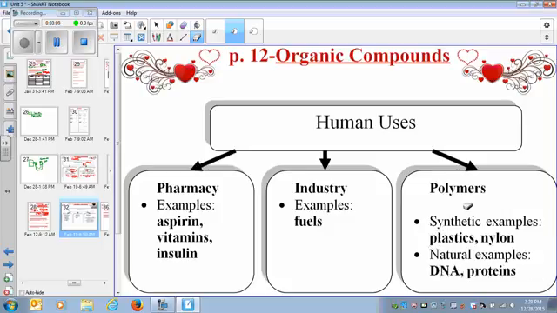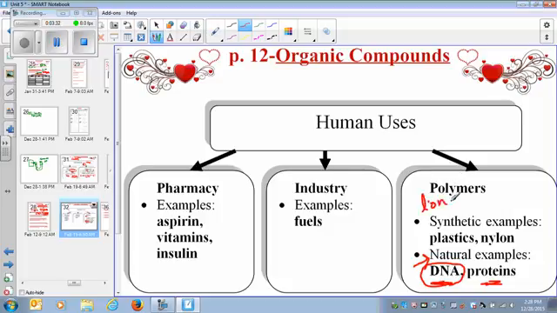This question is going to be on your test: which are the synthetic polymers? Like nylon is something that is man-made. Synthetic means that we made it. Natural means that this is how it exists in nature. We did not make the DNA. We did not make the protein. We were born with it. So these are natural polymers.